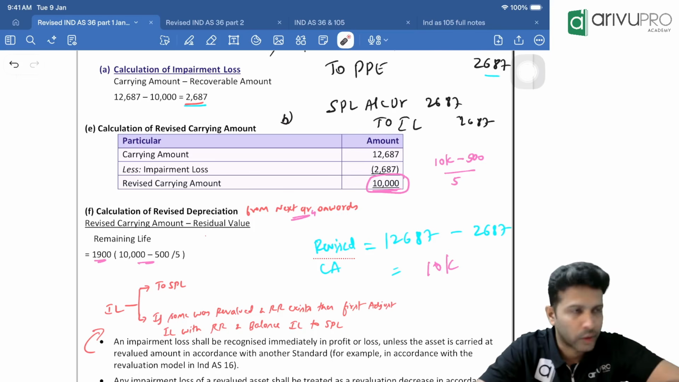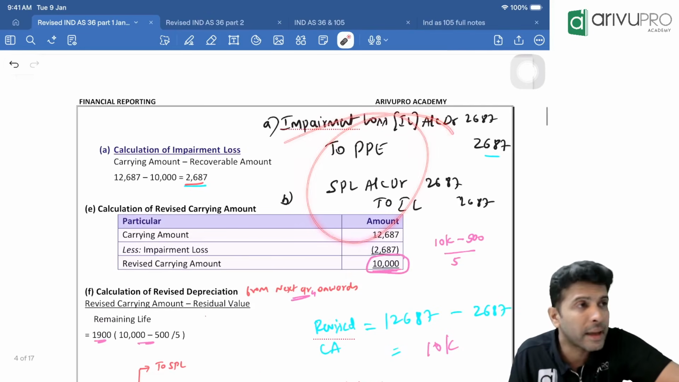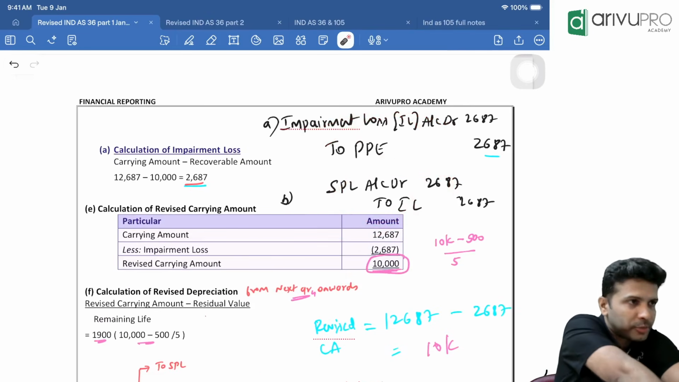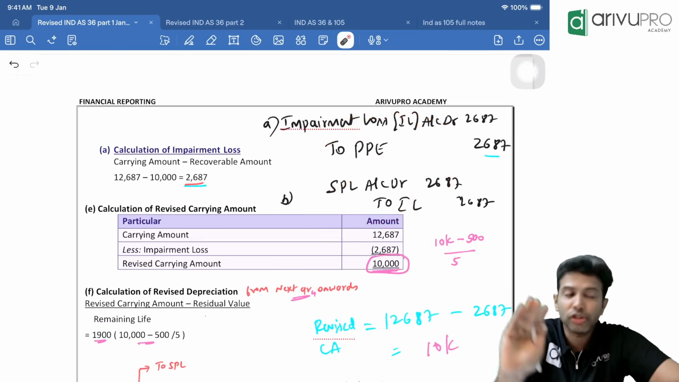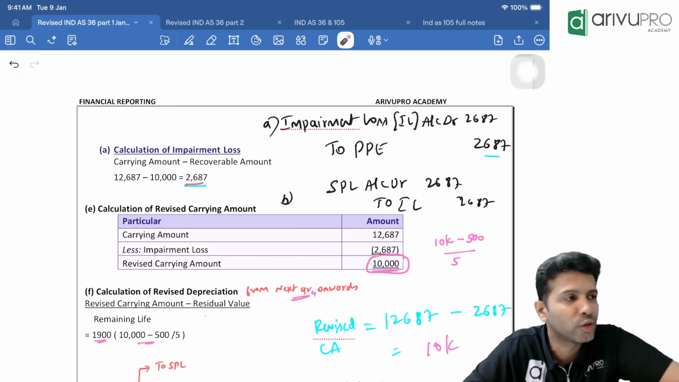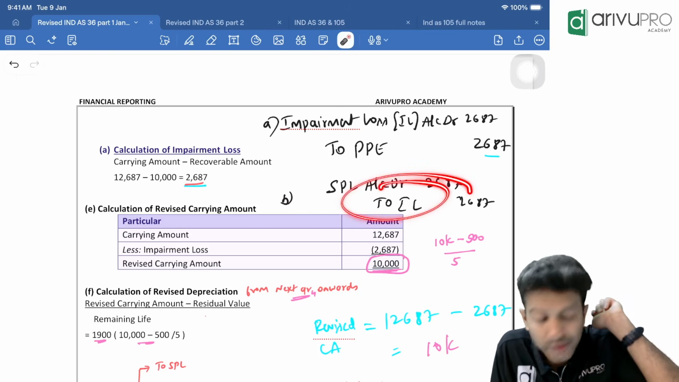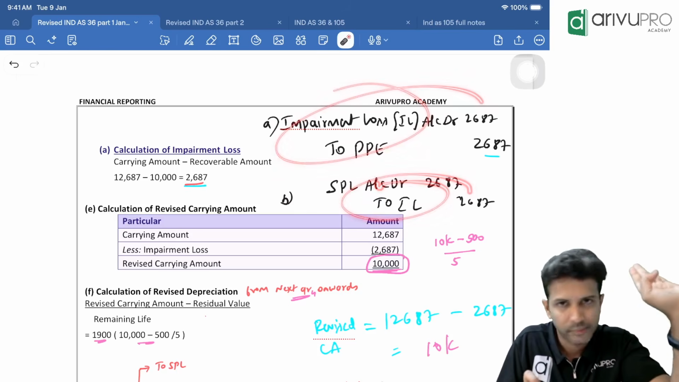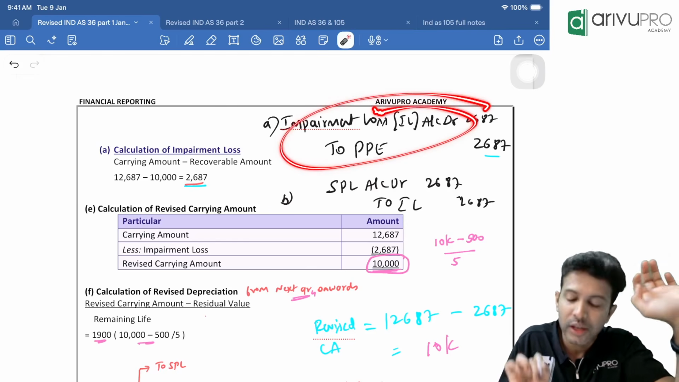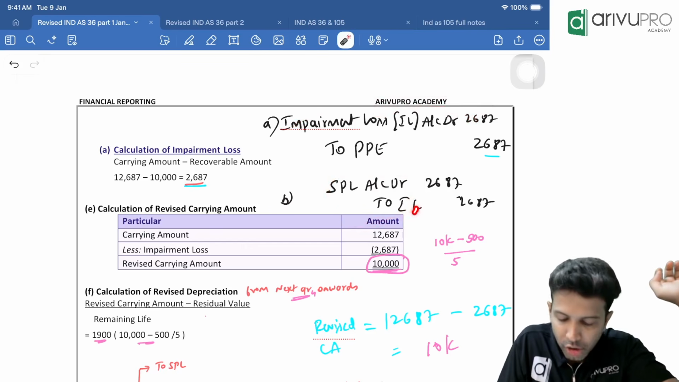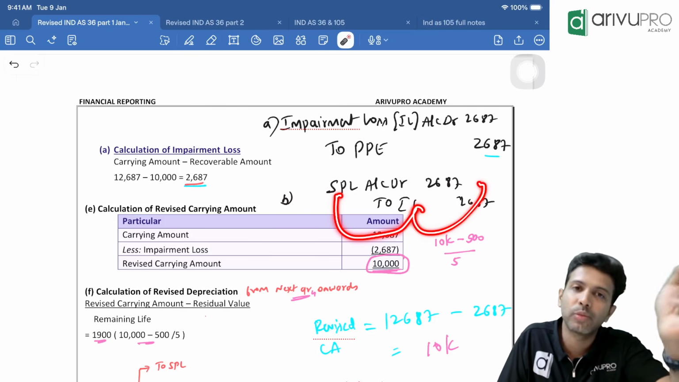Done. Okay, the next one. When I passed this journal entry, I said impairment loss usually goes to SPL. I did not say impairment loss goes to SPL, I said it usually goes to SPL. Why did I use the word usually? Because there are 2 treatments for transfer of impairment loss. The first entry is the same and will come in every circumstance. In the second entry, impairment loss may be transferred to SPL or it may be transferred to something else also.